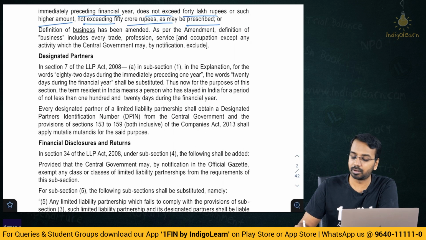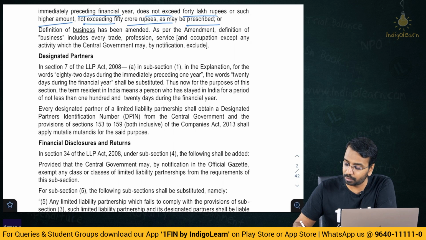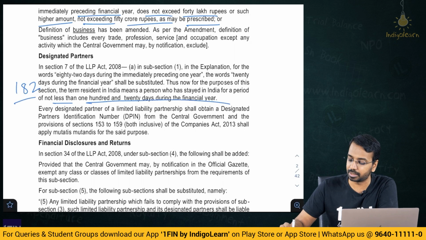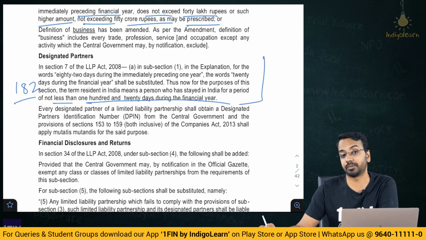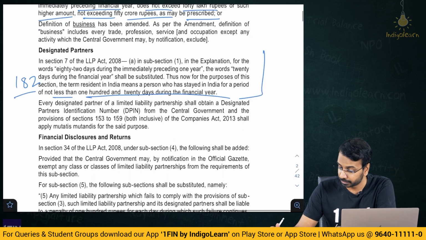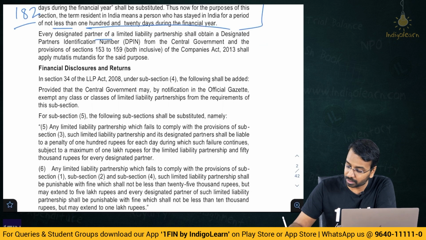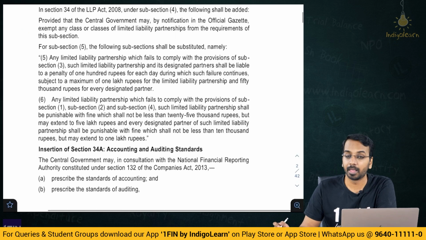Then there is a change in the definition of residential status. So earlier it used to be 182 days, now it is not less than 120 days, right? So this is in line with some changes that we have seen in the Income Tax Act also. Then every designated partner of a limited liability partnership shall obtain a designated partner's identification number. Then some amendments related to filing of returns.